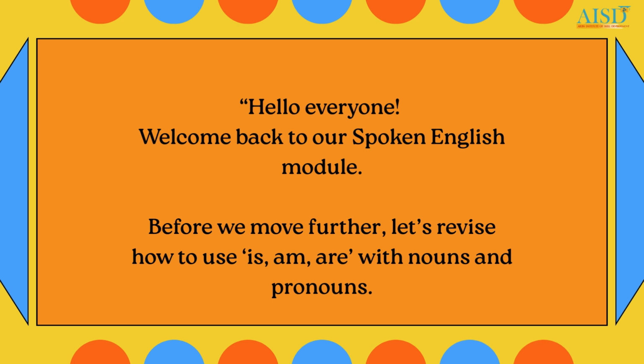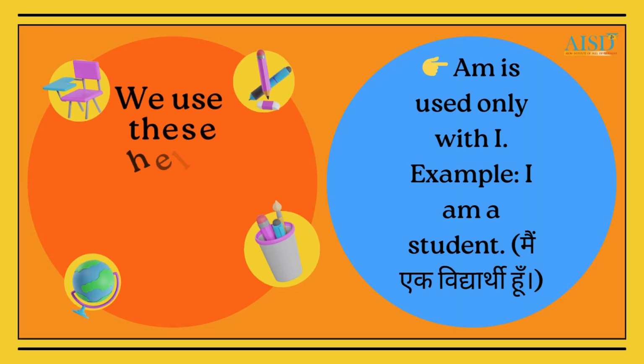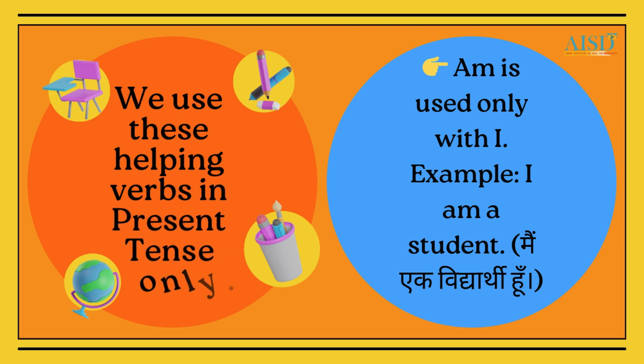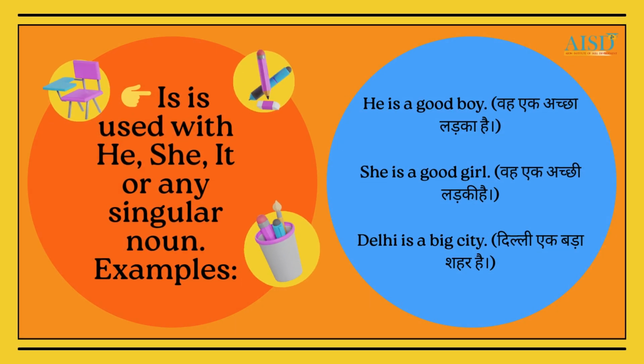Today we are going to talk about how to use is, am, are. Before we move further, let's revise how to use is, am, are. First, am is only used with I. I am a student. Is है he, she, it के साथ use होता है and are you, we, they.